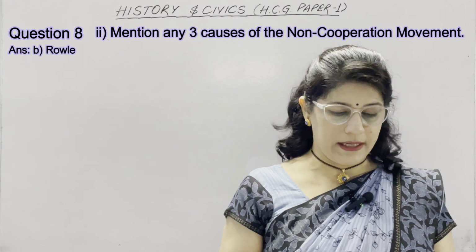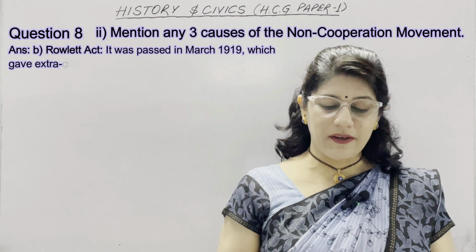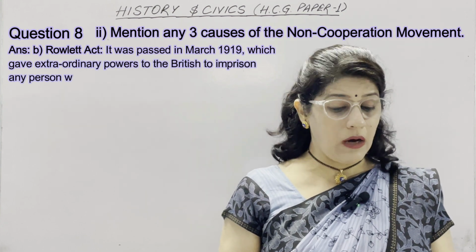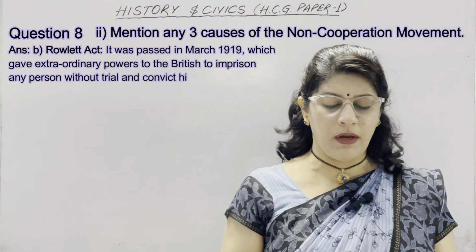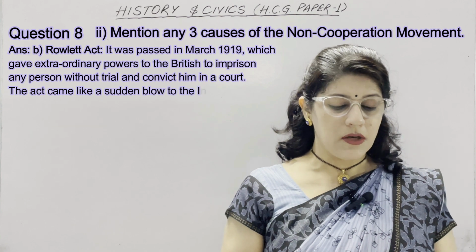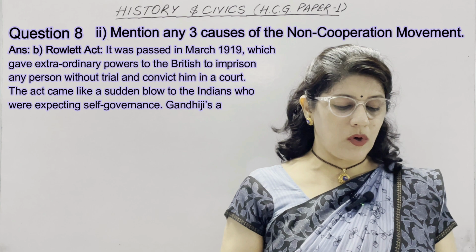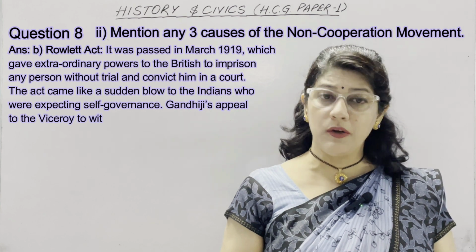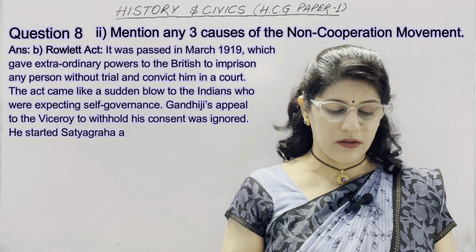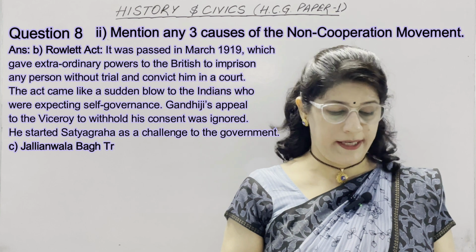Second is the Rowlatt Act. It was passed in March 1919, which gave extraordinary powers to the British to imprison any person without trial and convict him in a court. The act came like a sudden blow to the Indians who were expecting self-governance. Gandhiji's appeal to the Viceroy to withhold his consent was ignored. So he started Satyagraha as a challenge to the government. No appeal, no vakil, no dalil is the Rowlatt Act.